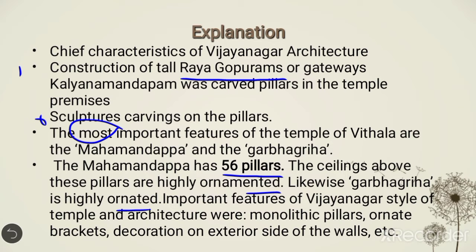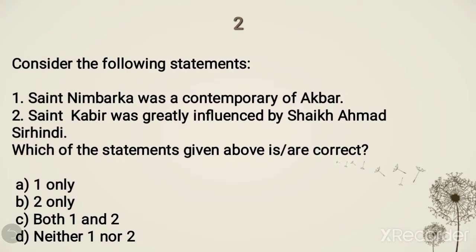Important features of the Vijayanagar style of temple architecture as well: monolithic pillars, ornate brackets, decoration on the exterior side of the wall, etc. Okay, move on to the next question.